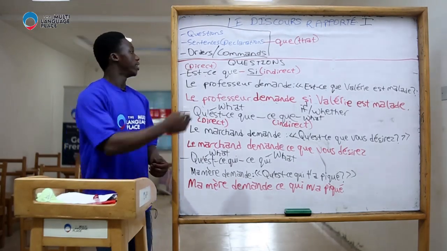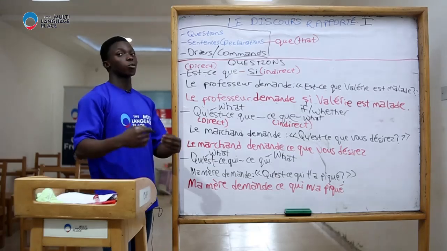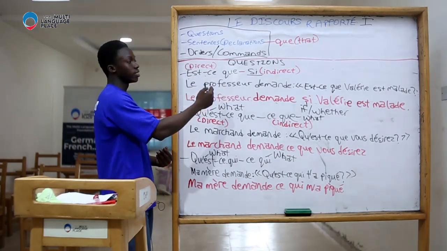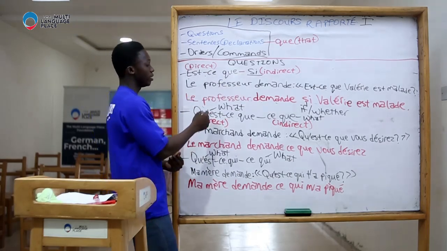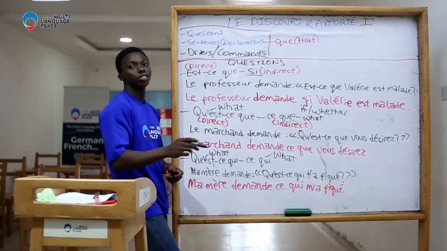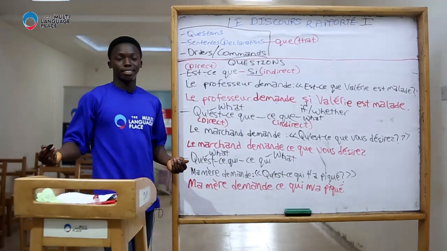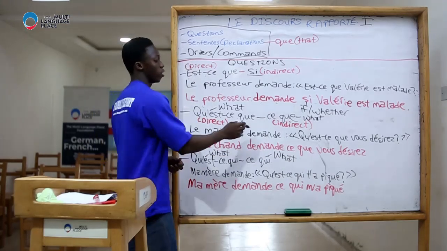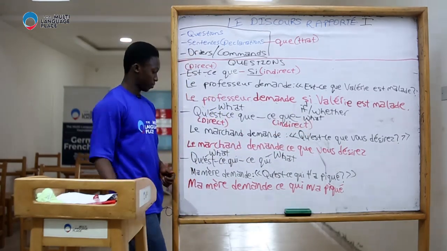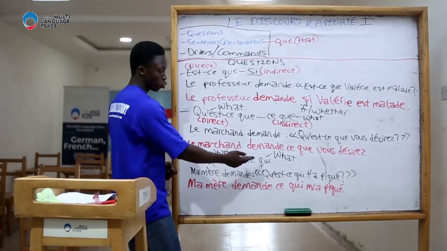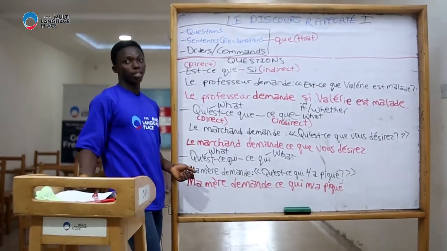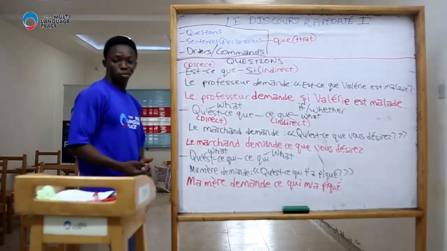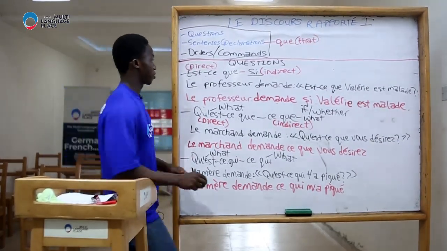So, in short, you can also report questions in French. Whenever you have a question that starts with est-ce que and you want to report it, you change it to si. So you say le professeur demande si Valérie est malade. Also, qu'est-ce que changes: le marchand demande ce que vous désirez. The same thing here, qu'est-ce qui changes to ce qui, and so you say ma mère demande ce qui m'a piqué. Ma mère demande ce qui est tombé. Ma mère demande quoi que ce soit. Bon, très bien. Let's see other examples.